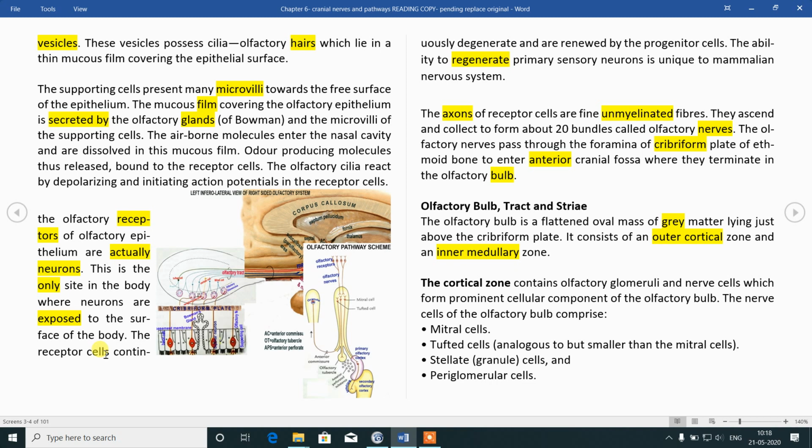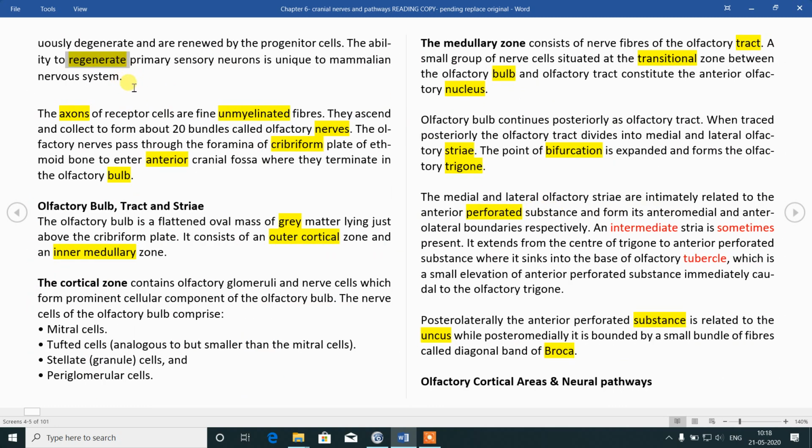They have properties of stem cells and have the ability to regenerate and divide. So it is the olfactory neuroblast which acts as the olfactory neuronal cell. So they have the capacity of regenerating. They are largely unmyelinated, and they can regenerate when there is damage. So naturally there can be a tumor also if they have the capacity of regeneration.